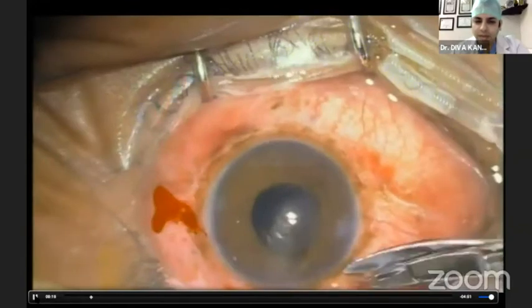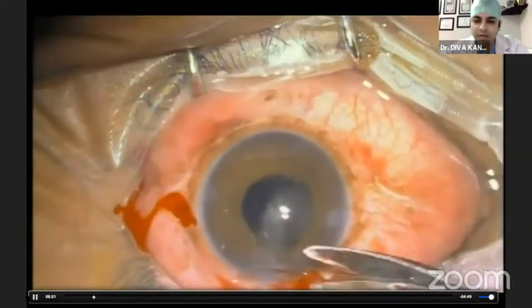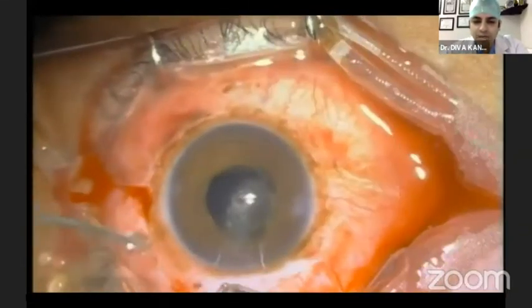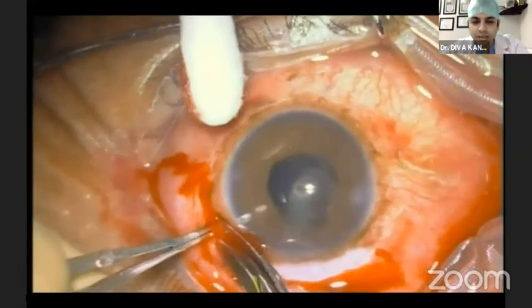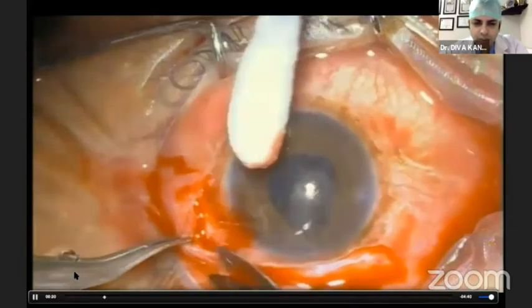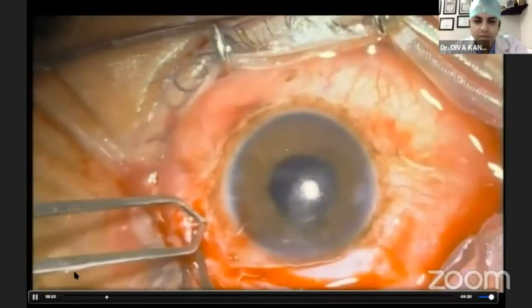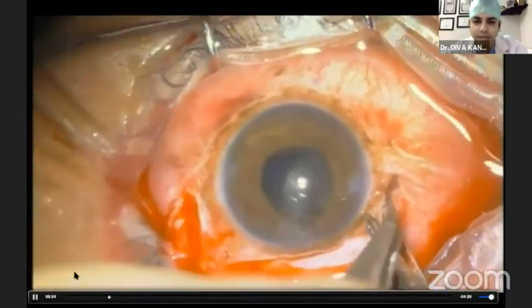The number one thing is the peritomy that we need. We need one for our scleral tunnel, and good cauterization is required. In this case, it was a challenging case because a lot of fibrosis was there because of the previous buckling surgery.